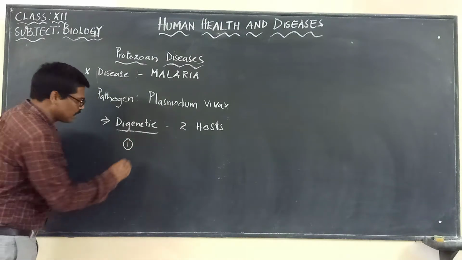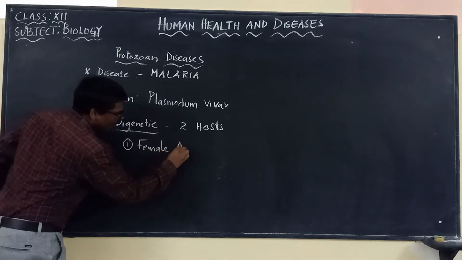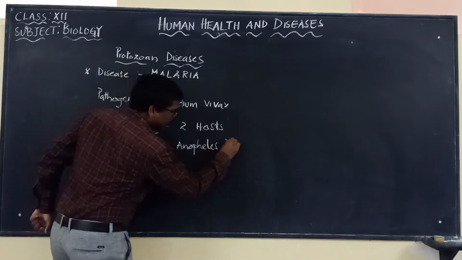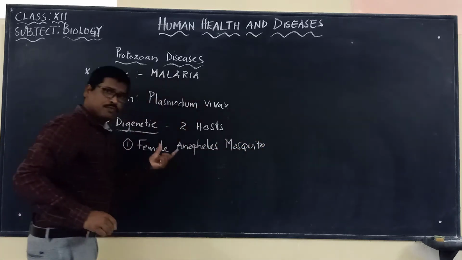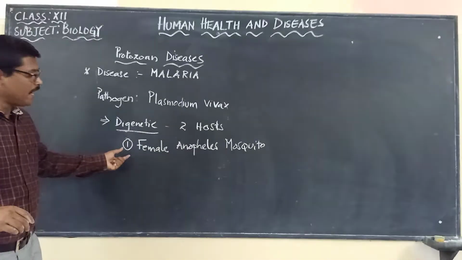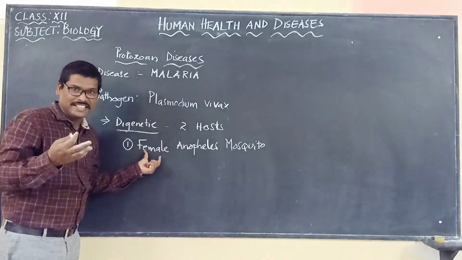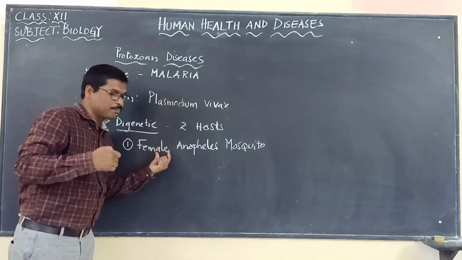The first host is the female Anopheles mosquito. The female Anopheles mosquito is also known as a vector or carrier, because it is carrying Plasmodium vivax in its body.